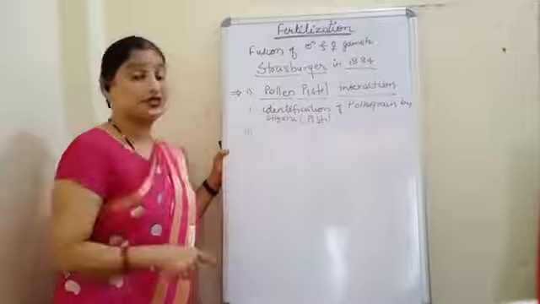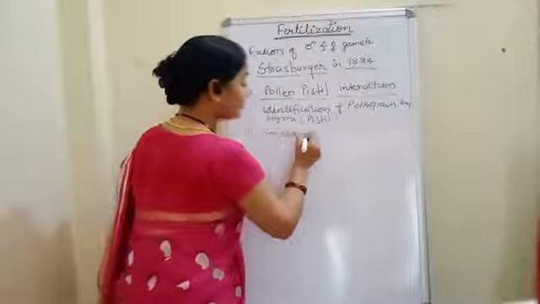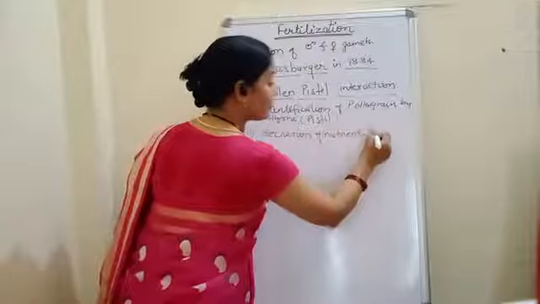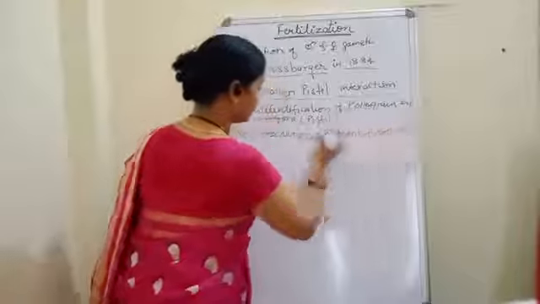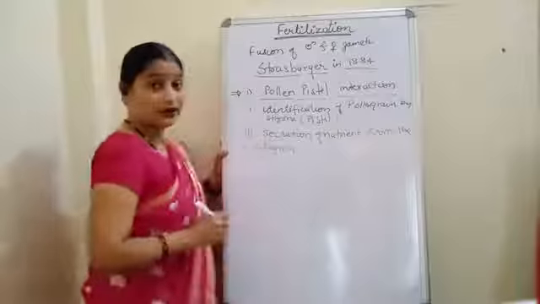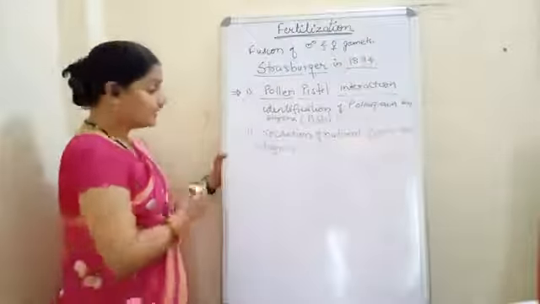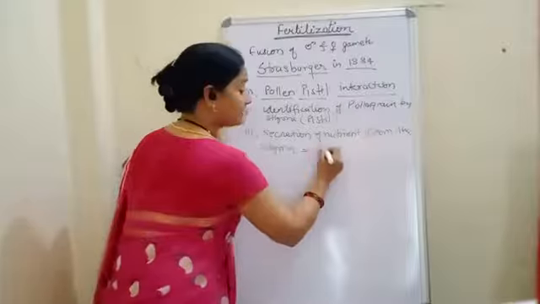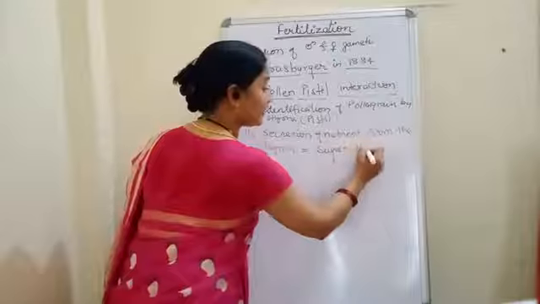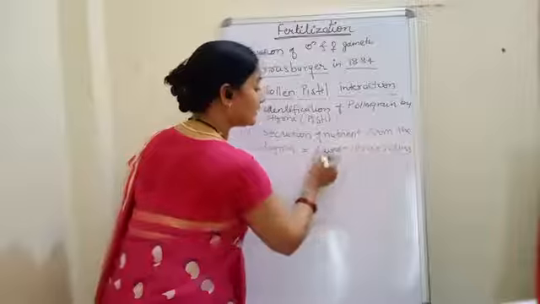There will be secretion. So the second step is secretion of nutrient from the stigma. Now what is the stigma going to secrete? Stigma will secrete sugar plus lipids plus resins.